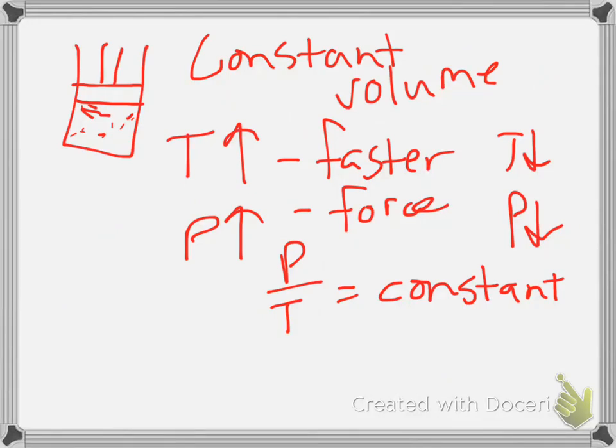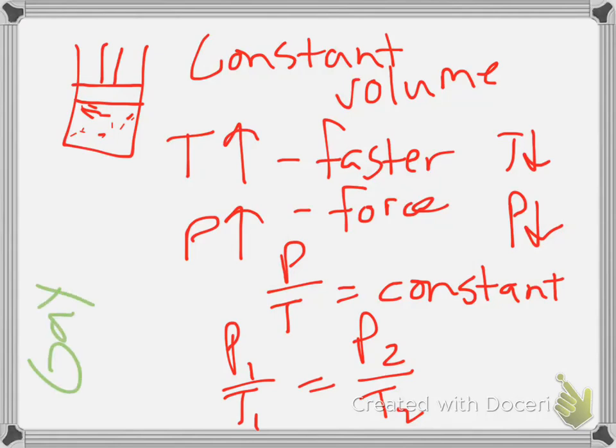Another way that we could talk about this is P1 over T1 equals P2 over T2, or saying that the initial pressure and temperature divided by each other equals the pressure and temperature at some later time divided by each other. And this one, if you remember, is Gay-Lussac's law.